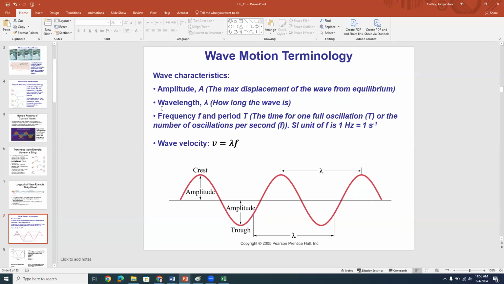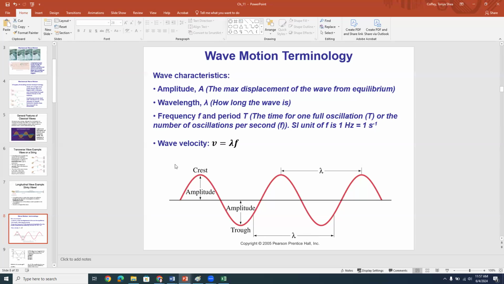Now, the next piece of jargon I want to throw at you is wavelength. Okay, so the wavelength is often symbolized in many texts by the Greek letter lambda, and the wavelength is how long the wave is. Or to put it another way, it's the distance between the same point on the wave, for example, peak to peak, or trough to trough. Or you could pick some other random point on the wave like is done here, okay? And it would be that same point on the wave at the next wave, okay? So that's the distance or length of a single wave, right?